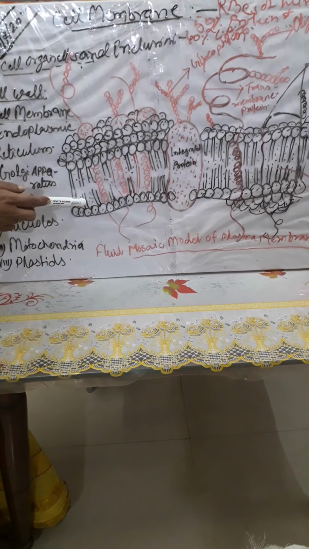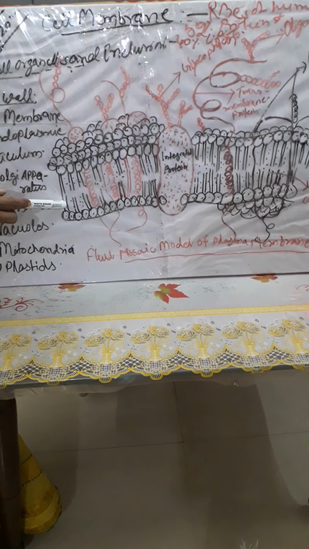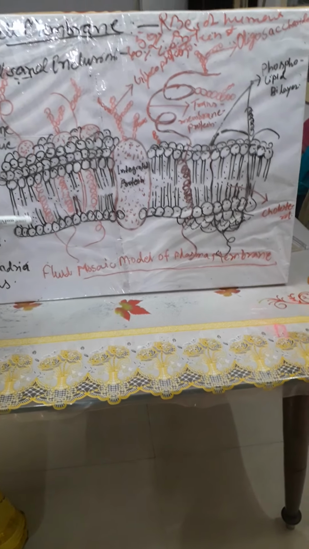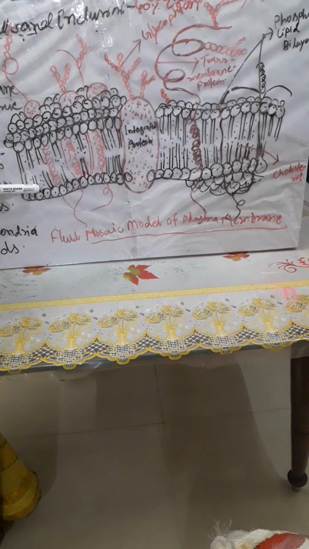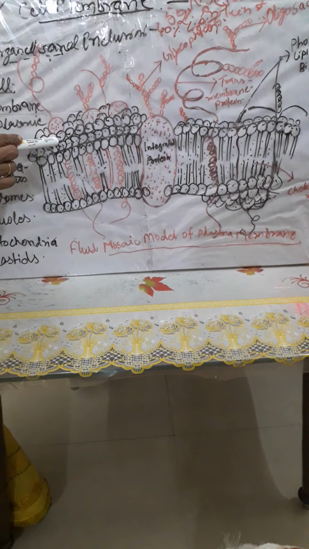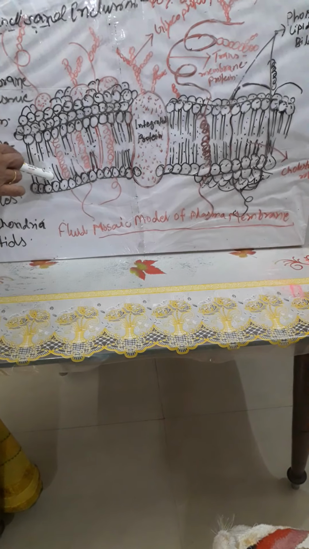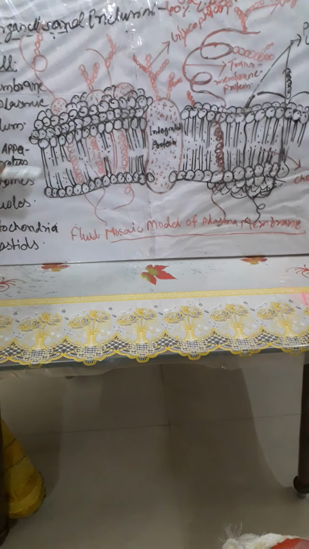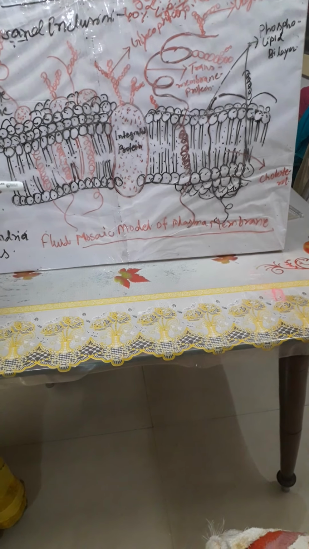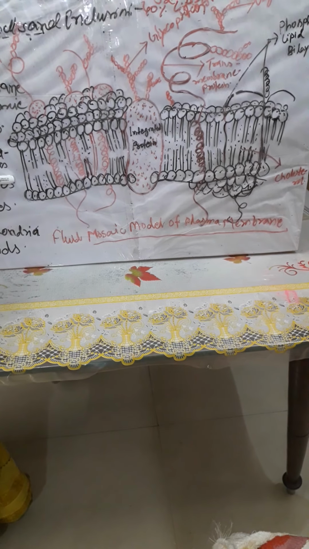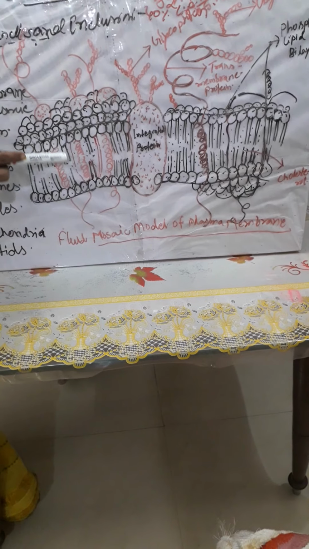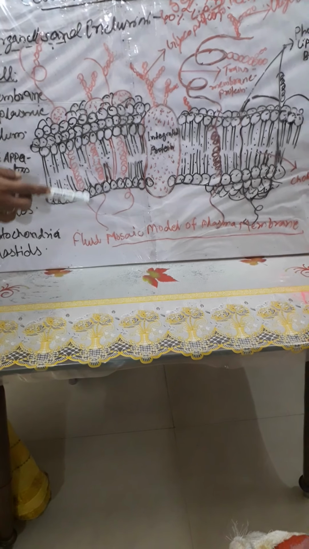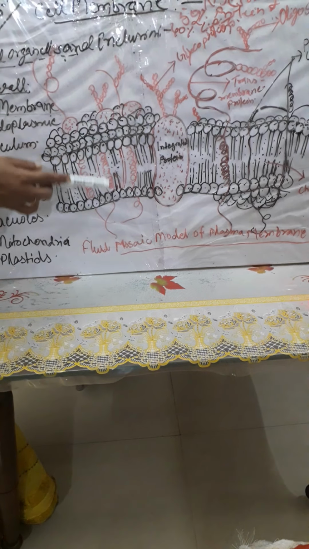Simple diffusion means along the concentration gradient, that is from higher concentration to lower concentration. Water may also move across the membrane from higher concentration to lower concentration.